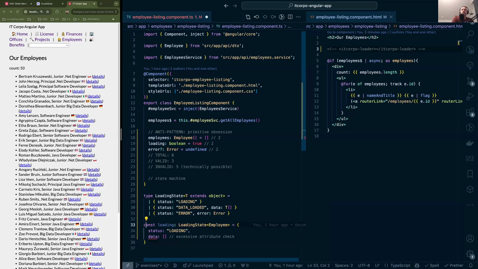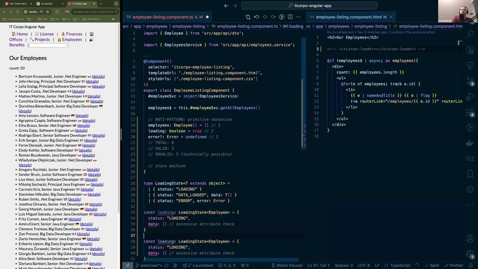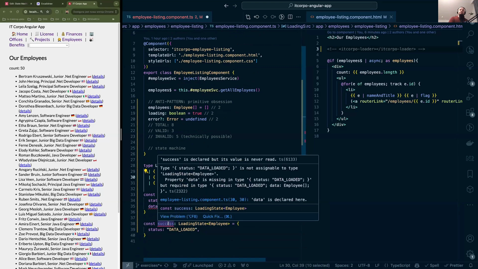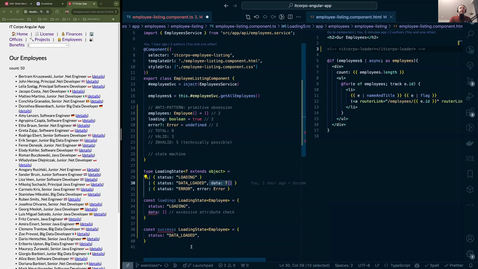Again, if we want to create the successful property over here, and we assign the data loaded over here, and we forget about adding the required data property, then TypeScript is going to yell at us here as well, obviously. So we have type safety in terms of our state machine.